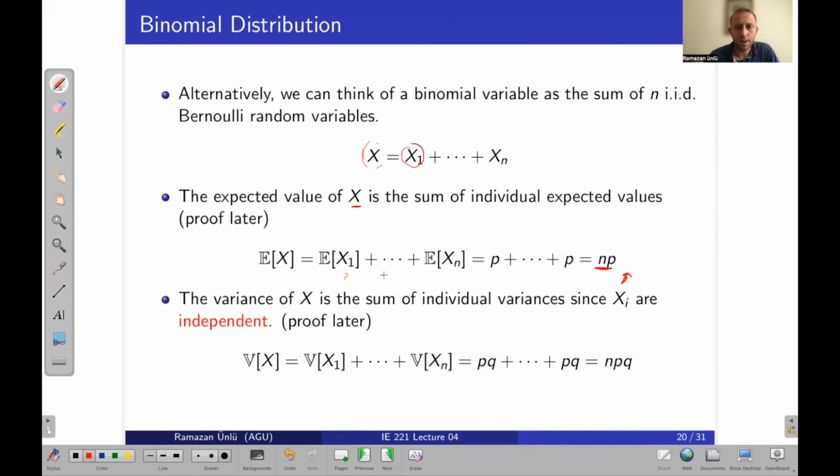For the expected value, being independent or not is not important, but here, which is the key point, the xi's should be independent. And what was the variance of each one? We just calculated it in the previous part. That was p times q, and we will sum n of them. It will be n times pq.